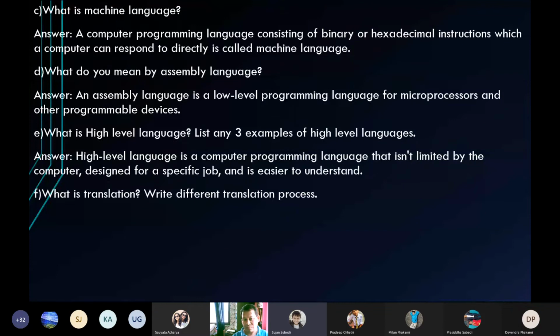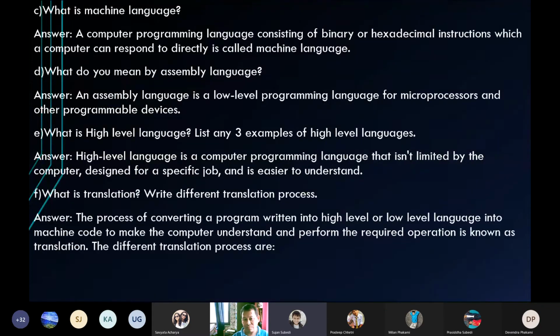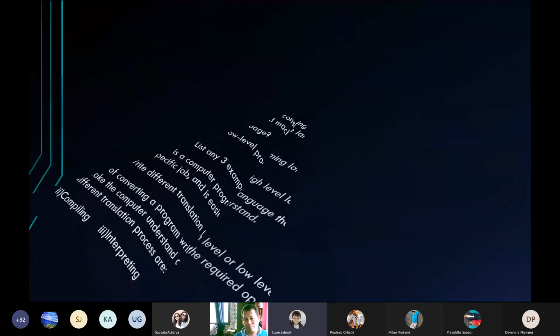What is translation? Write different translation processes. The process of converting a program written in high-level or low-level language into machine code to make the computer understand and perform the required operation is known as translation. And the different translation processes are assembling, compiling, and interpreting.